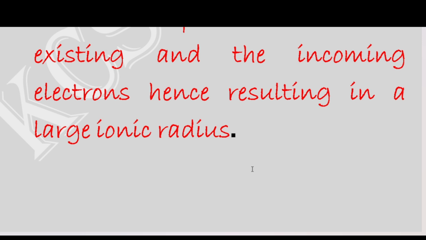For example, when we have an element with the electron configuration of 2,8,1, remember the last energy level has one electron, and we are losing the entire of it, which means the atomic radius will be greater compared to the ionic radius.